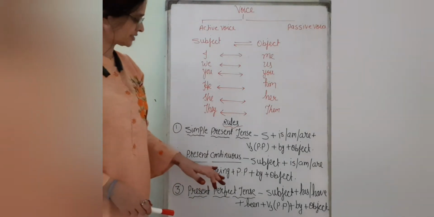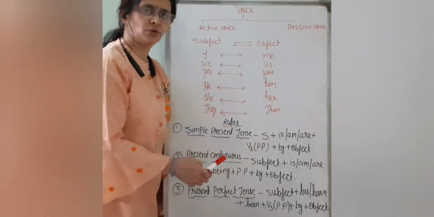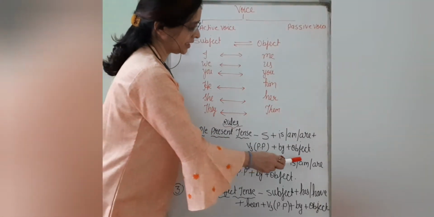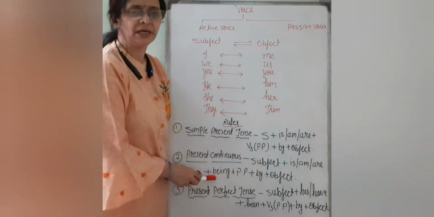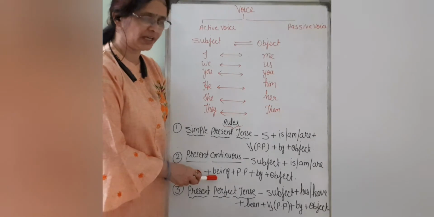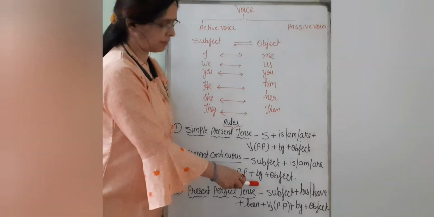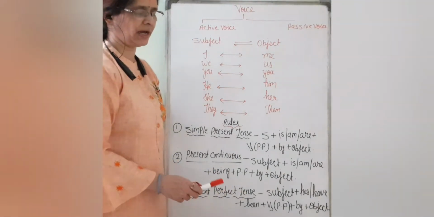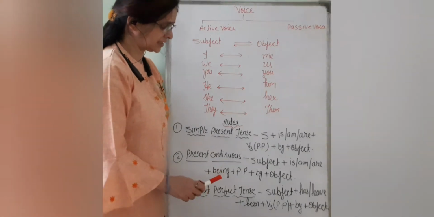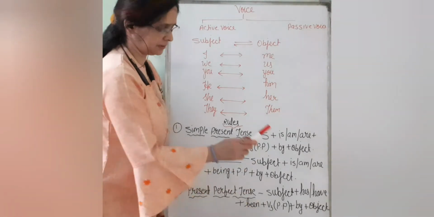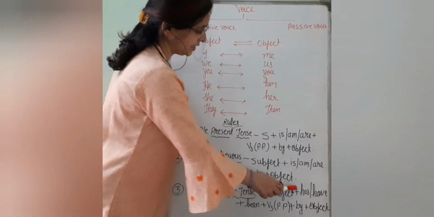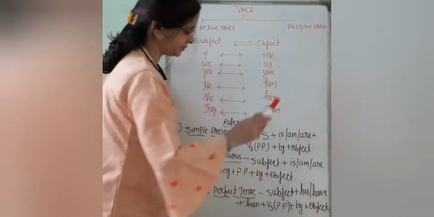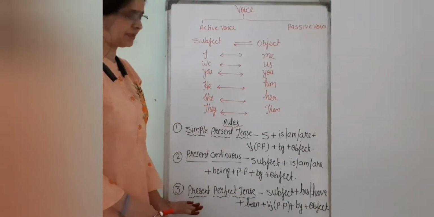Next is present continuous tense. As we know, continuity goes on in the sentence. At that time we will use subject plus is, am, are plus being. To show the continuity we are using being, plus past participle plus by plus object. Then present perfect tense. In my previous video I told you that for the perfect tenses we are using be, been. So: subject plus has or have plus past participle plus by plus object. This much we have to use in the present tense.